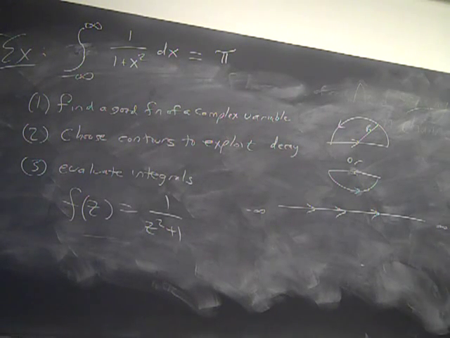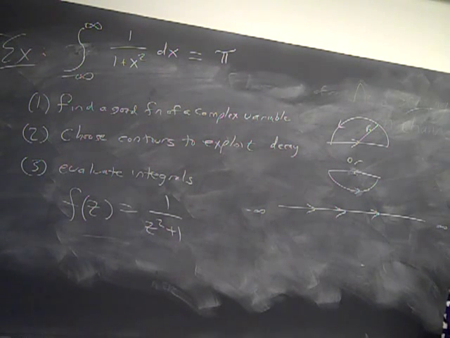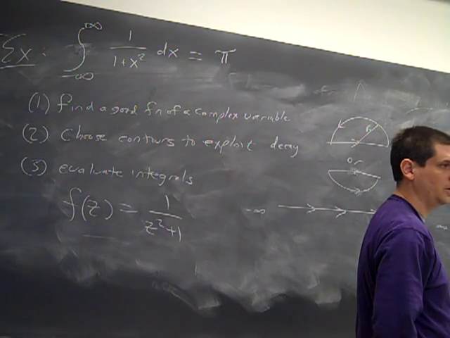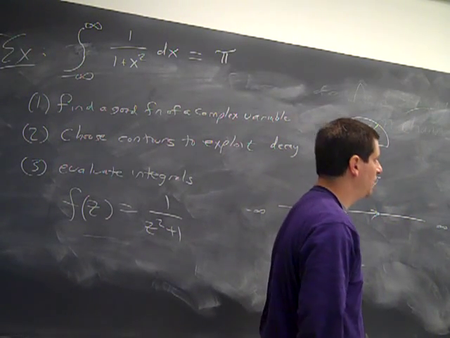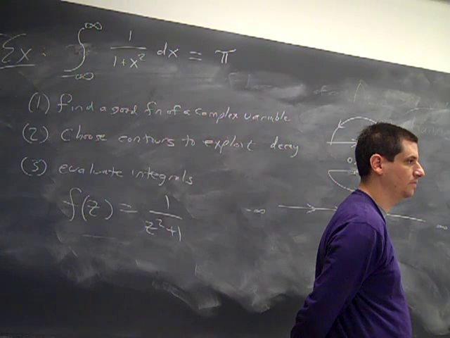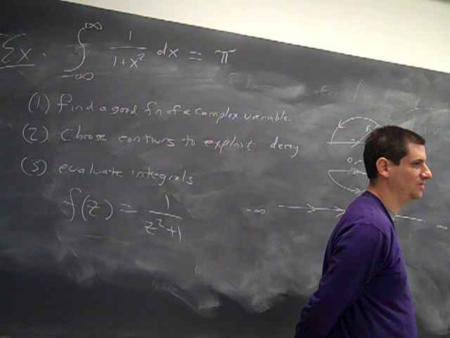Okay. So let's consider the absolute value of z equals r. And I want to study the size of 1 over z squared plus 1. How big is that? I care more about an upper bound than a lower bound. Can somebody give me an upper bound for this in absolute value? It's less than or equal to 1 over r, z squared.